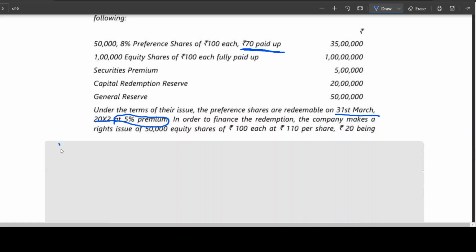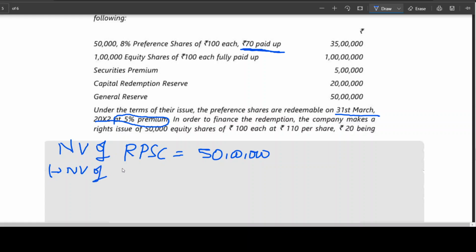Whenever you are doing the problem, remember the nominal value of RPSC. After conversion of partly paid into fully paid, it will become 50 lakhs. Next, the nominal value of the fresh issue or new issue, both are the same. They are going for a rights issue, no? 50 into